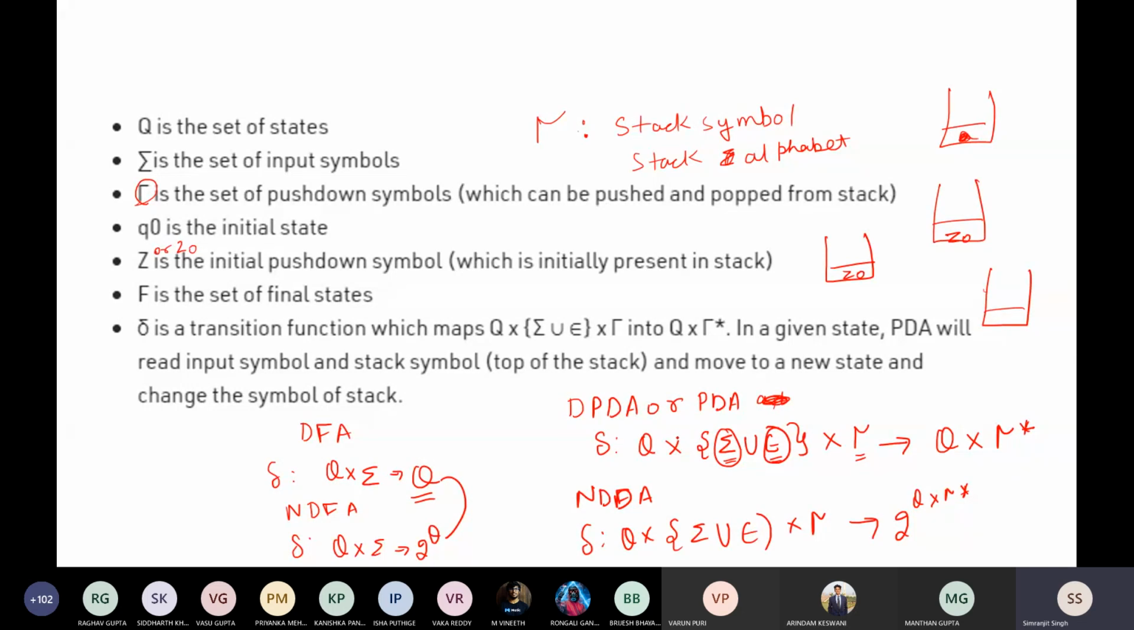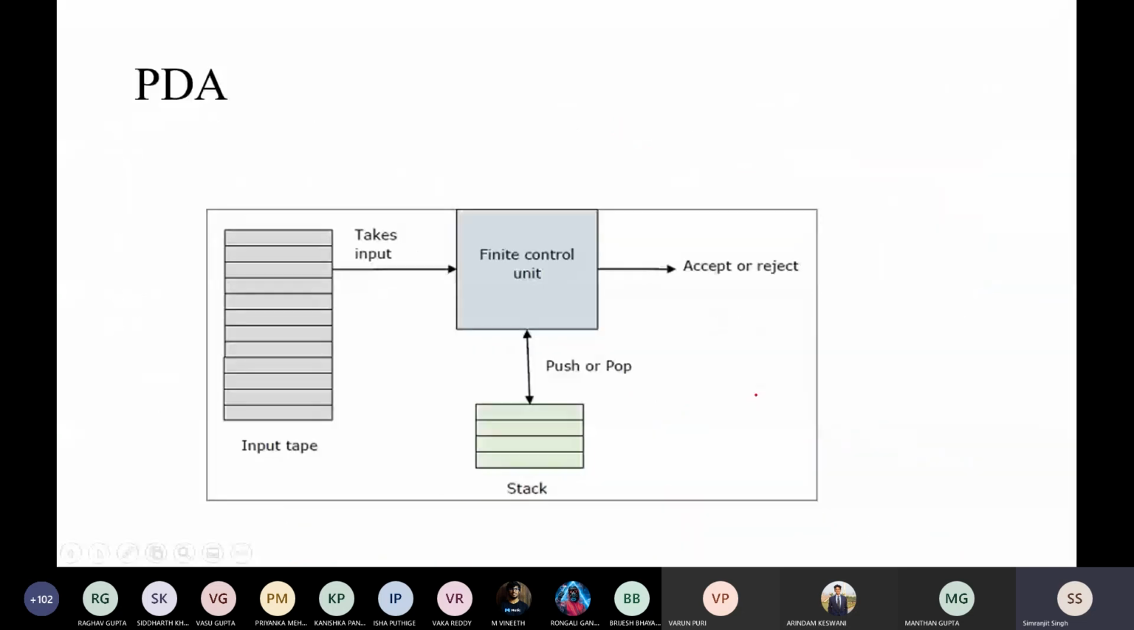Now understand this particular thing: if you are present at a particular state in a finite automata, by getting an input symbol, or by getting an epsilon, you can also get an input of a stack alphabet. Okay, so what is the meaning of that? Suppose this is the diagram.